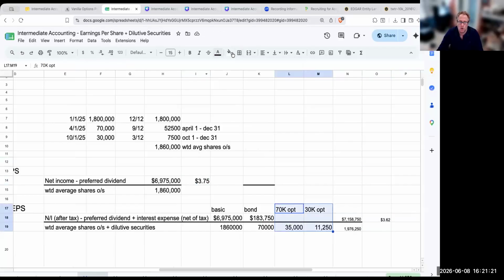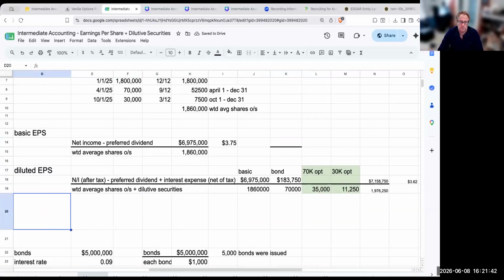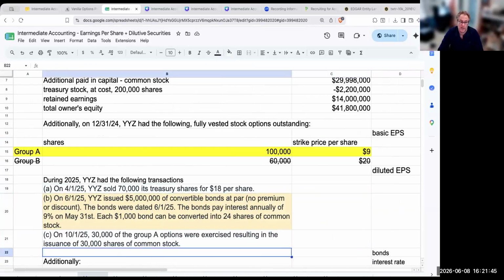The options are always going to be dilutive, right? If I added in out of the money options, I would have a problem. But if it's in the money options, it's always going to dilute it. Over here, the bond, as we showed, is going to be below the threshold of this over here at $2.60. So that is my earnings per share.